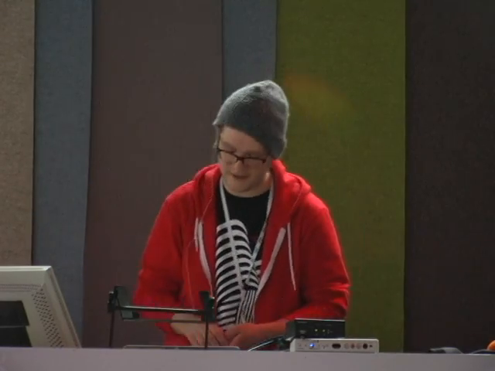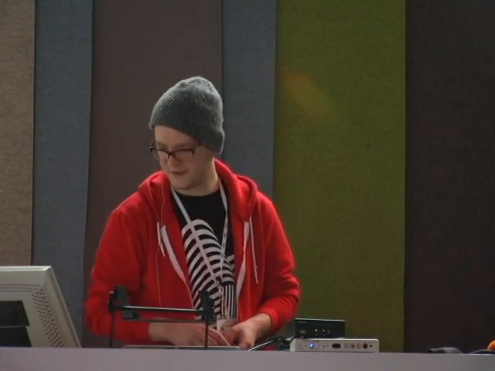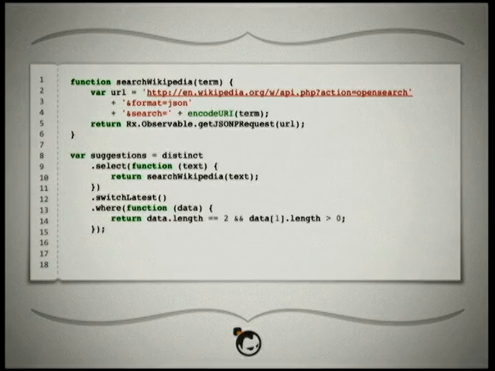And then switch latest is, so let's say the user does a lot of operations and those AJAX calls are taking a really long time because they're on like a 2400 baud modem or something. What switch latest is going to do is say, if I get another event, don't listen to any other events because I'm waiting for the latest one. So it allows us to always be observing for that last change that's going to come through the event stream. And then we can just perform a filter here on the results as they're coming out.